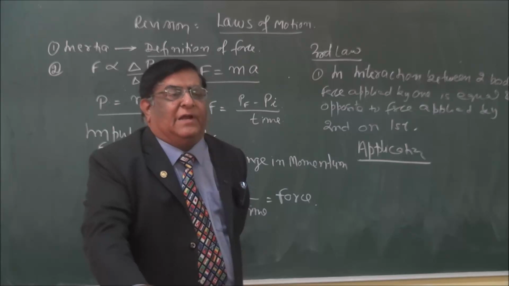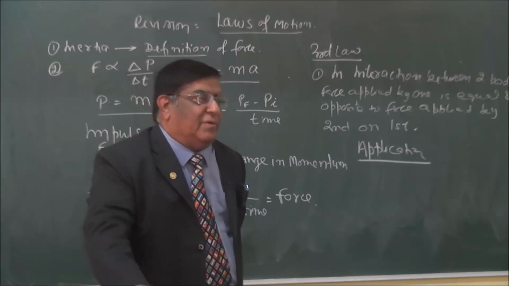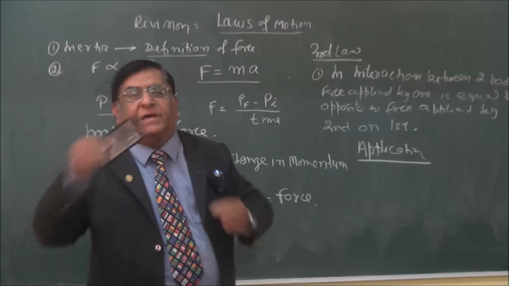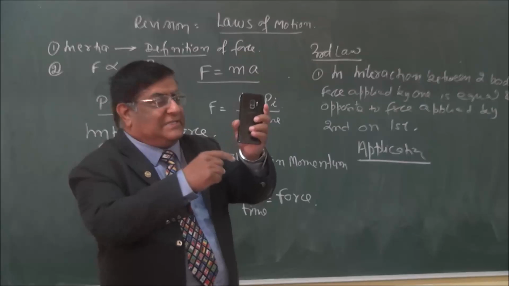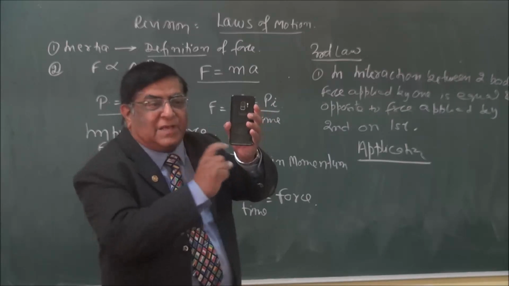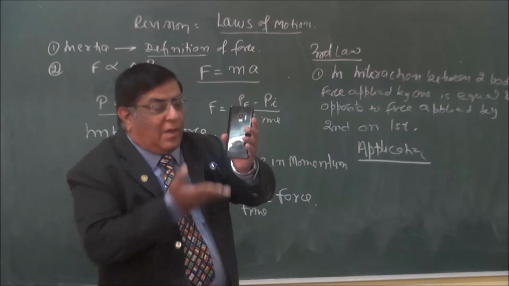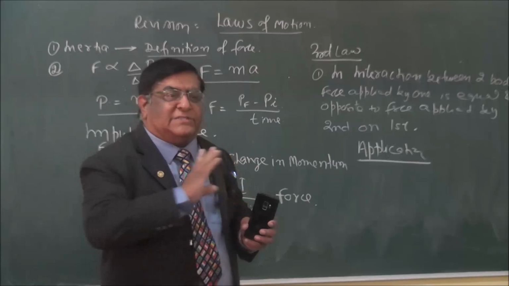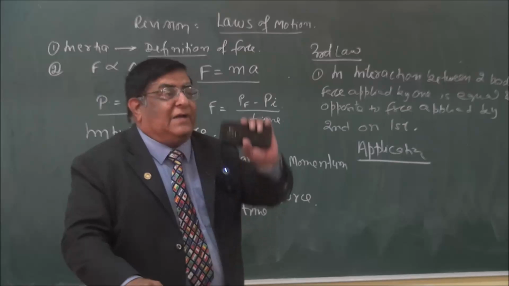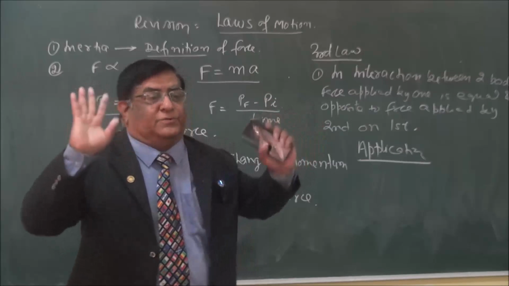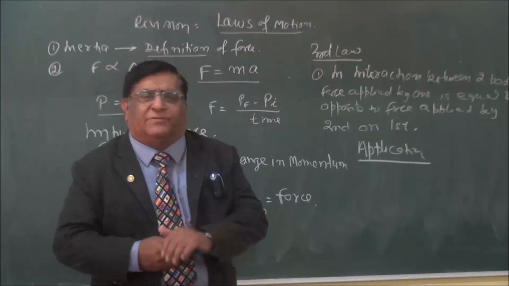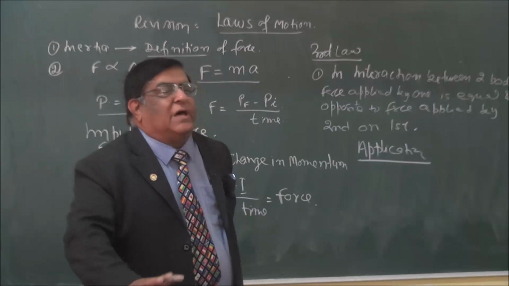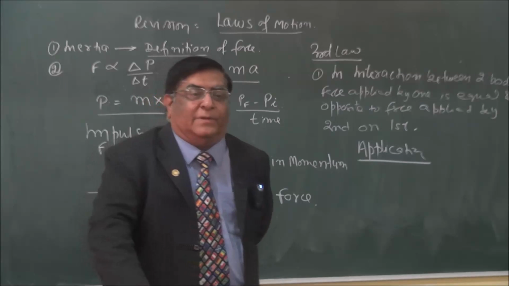Any body may be under the effect of many forces at any given moment. If there is one body here, the earth is applying a force downward and I am applying a force upward. So there are two forces acting on this body. Force is a vector quantity. It will have magnitude, it will have direction. Those are all the forces acting on a body.